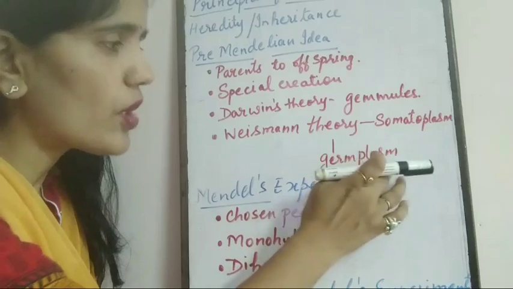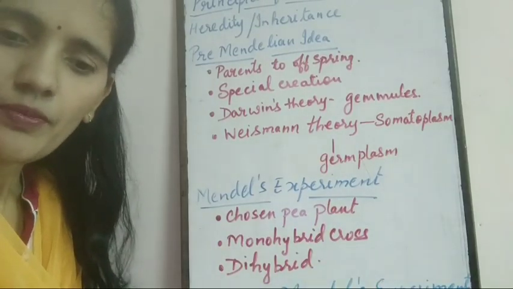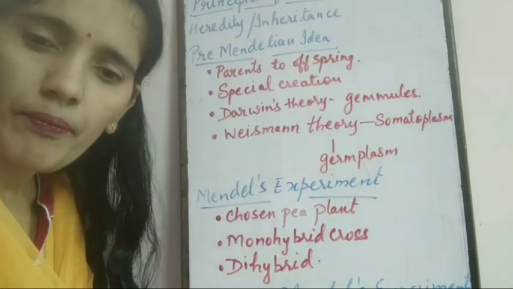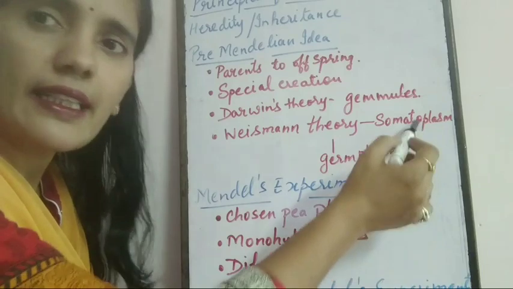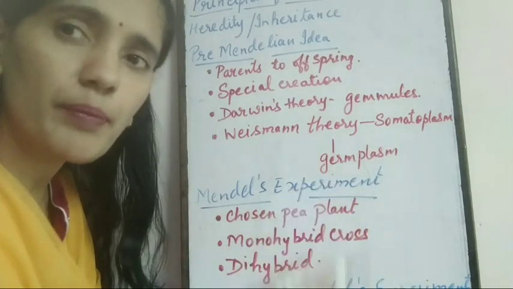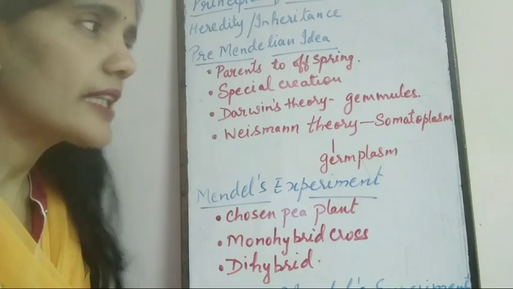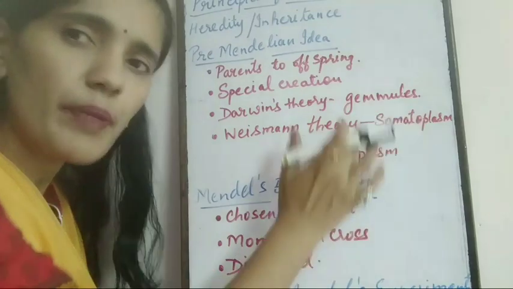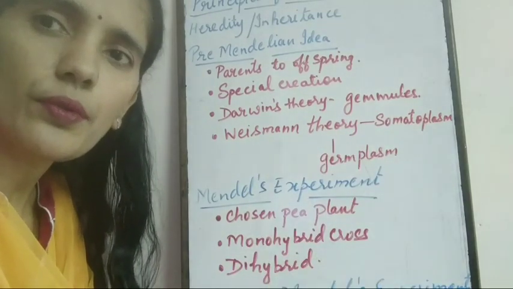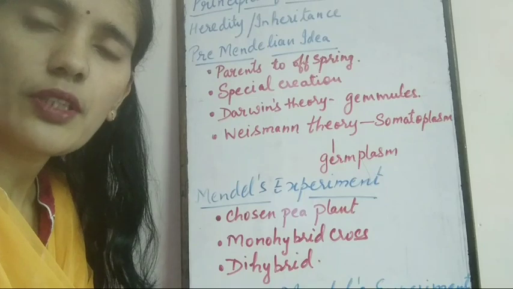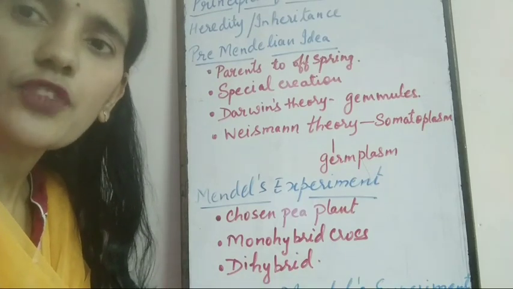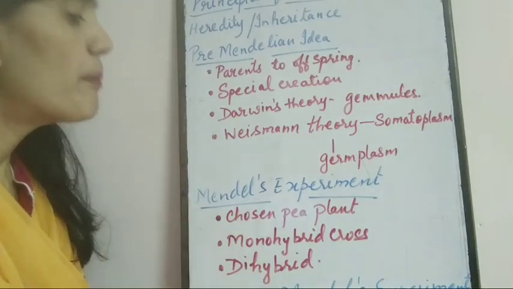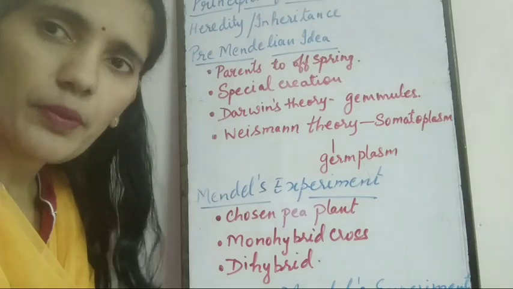Now, the second was germplasm. According to Weismann, germplasm is immortal. The body finally dies, but germplasm is immortal and it provides continuity among the generations. Clear? So, it is the germplasm which provides continuity to the generations and transfers characters from one generation to the other. After that, Mendel conducted some experiments.